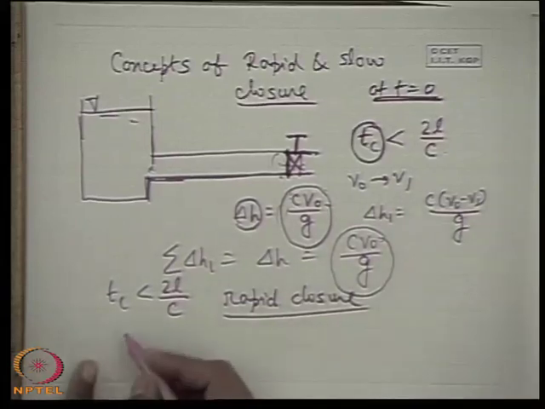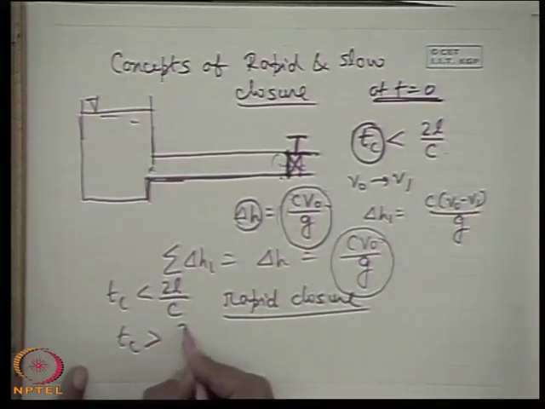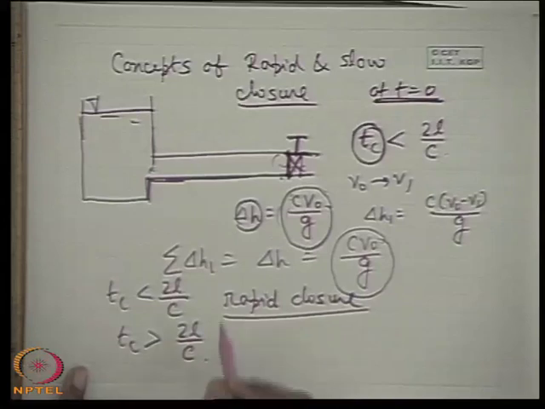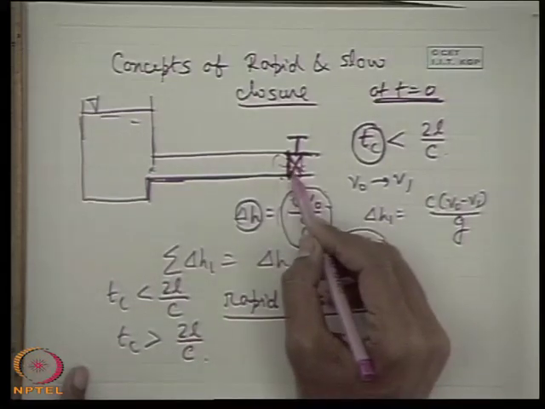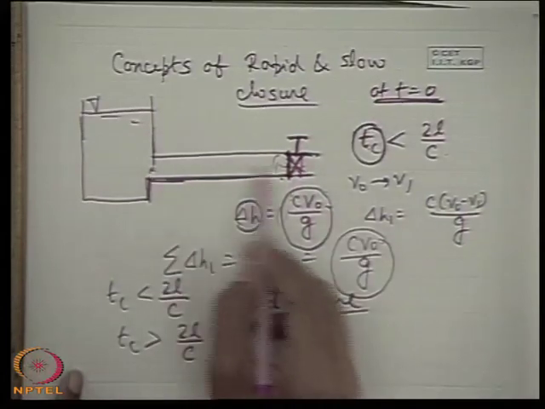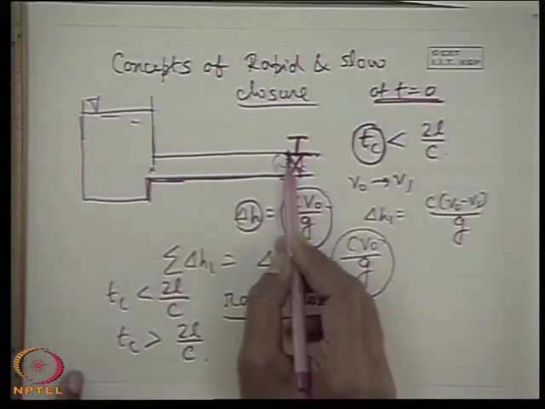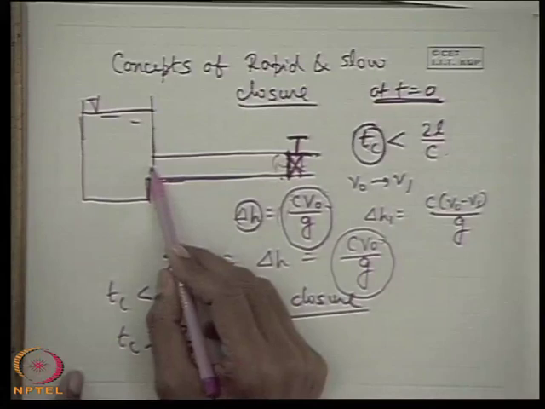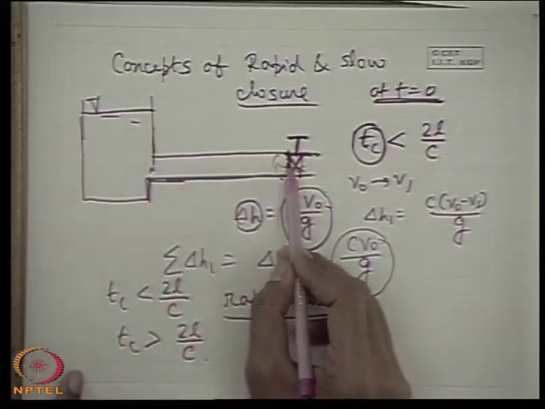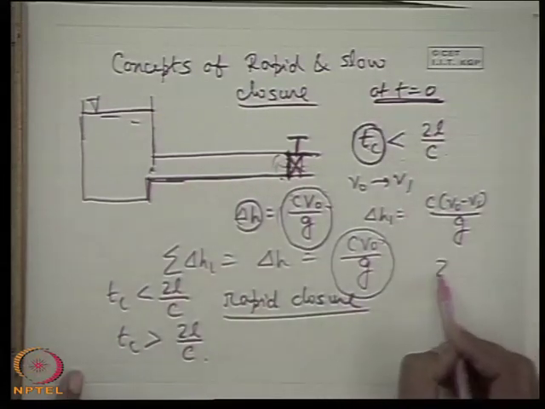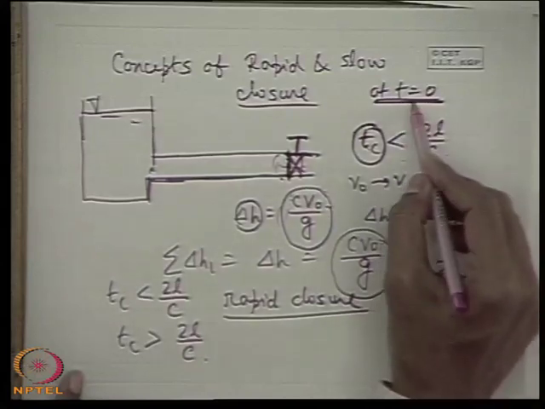Now we consider the case when Tc is greater than 2L by C. What happens? That means before the valve is completely closed and the fluid is completely brought to rest, a reflected wave will arrive here, because the first pressure wave we generated will go to the reservoir end and come to this valve end by a time of 2L by C from the beginning, t is equal to 0.